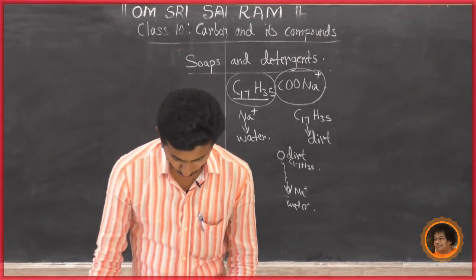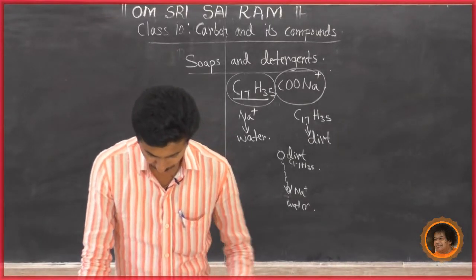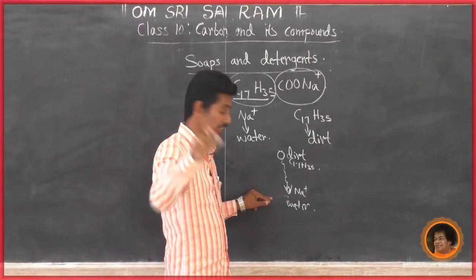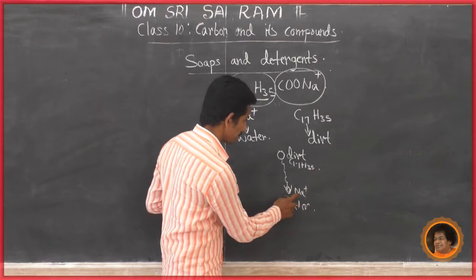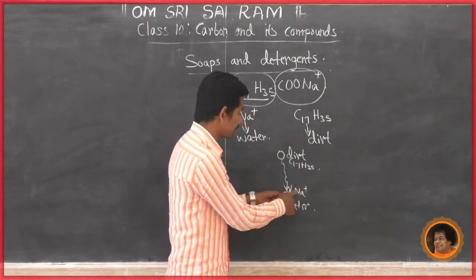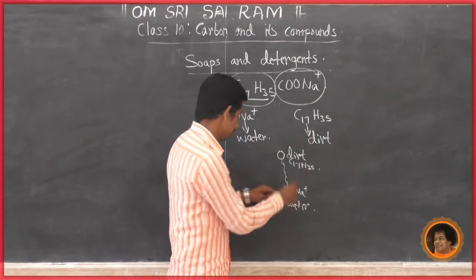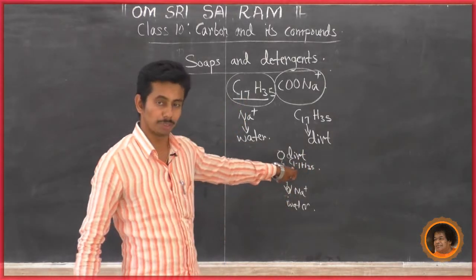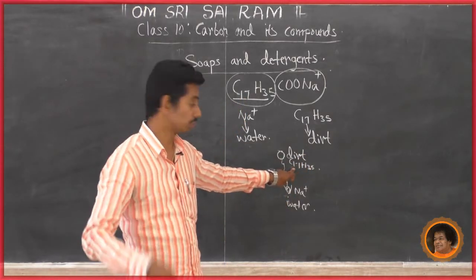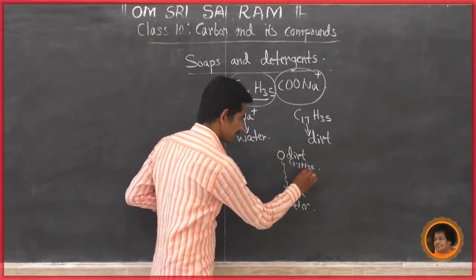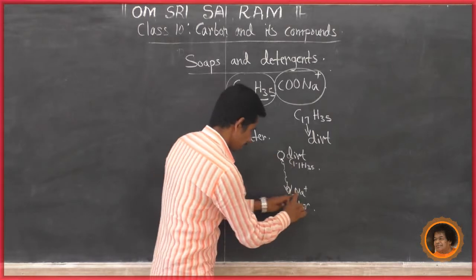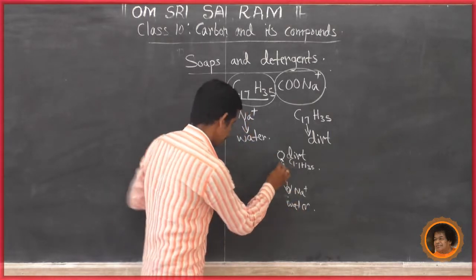And another part is called the hydrophobic part. Why is it hydrophobic? Because it does not interact with water. So the sodium part is called hydrophilic because it interacts with water, and C17H35 is called hydrophobic because it does not interact with water. The carbon part interacts with dirt, and the sodium part interacts with water.